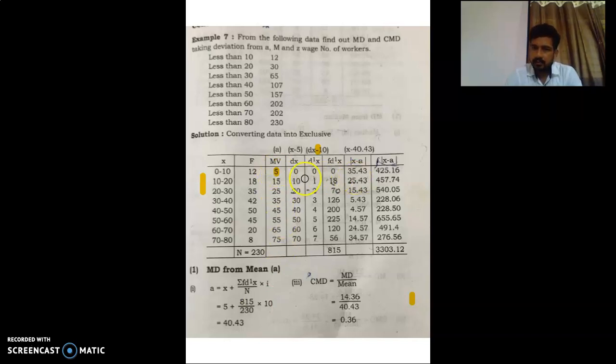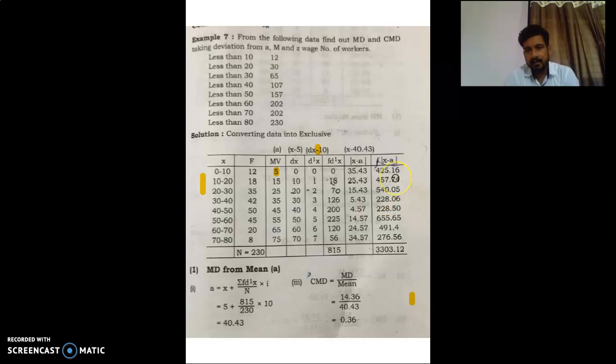So 5 minus 40.43 is 35.43, 15 minus 40.43 is 25.43, 25 minus 40.43 is 15.43, and so on, and we just ignore the negative sign.